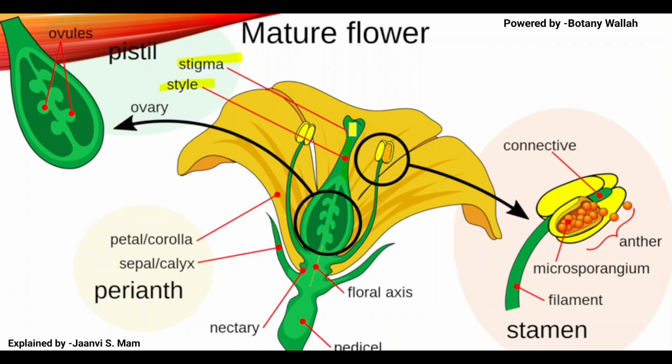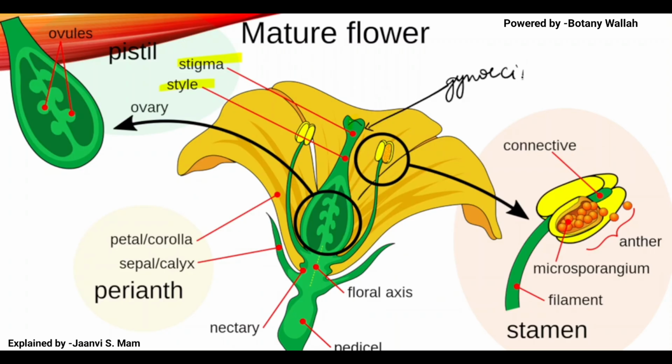If you can see this entire structure, I will mark it with white. This is nothing but gynoecium, the female reproductive part.